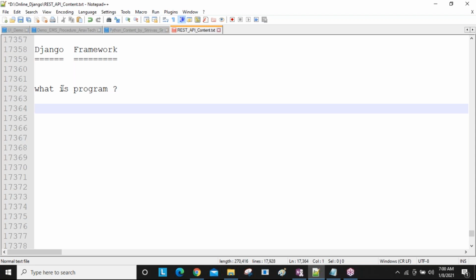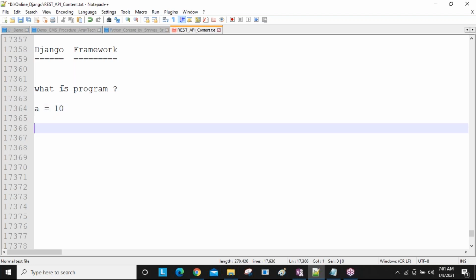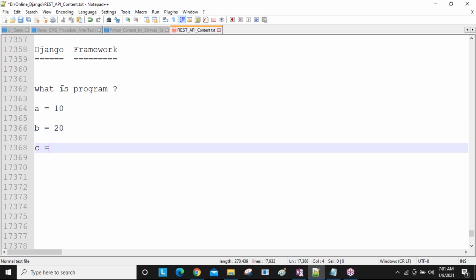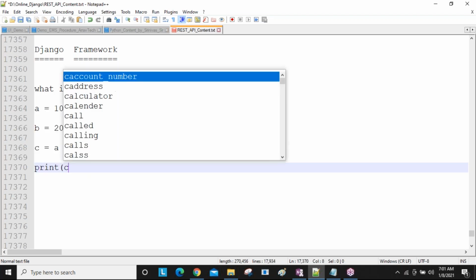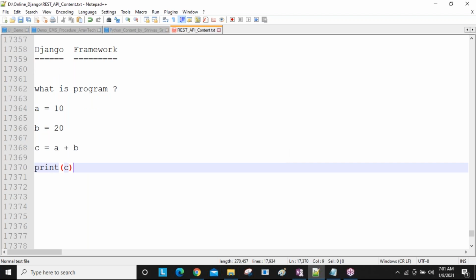Each line we can call an instruction. For example, a equal to 10, b equal to 20, c equal to a plus b, and then print c. Here four lines are given.